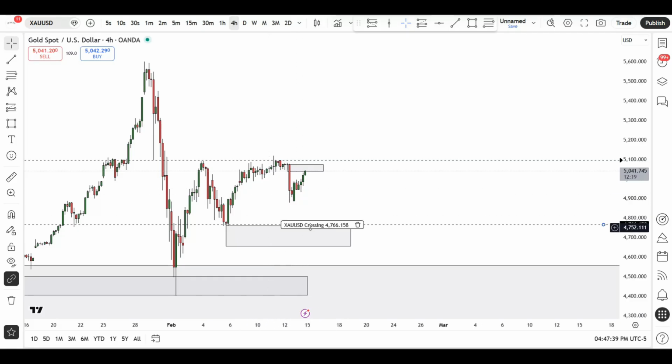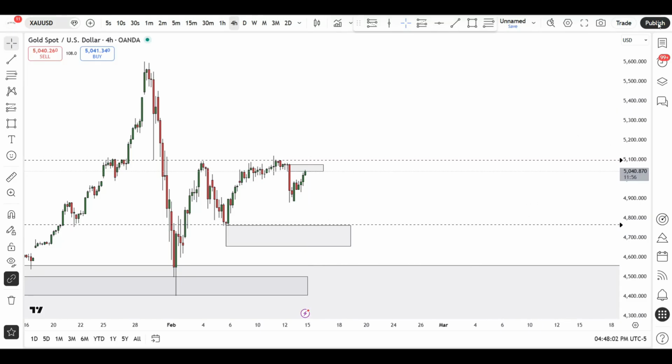You can see I have my alert sitting just above this level, and also above this particular zone that we have in this area. So let's see which one the market is going to get to first. If we break above to the upside, I'll look for demand zones that formed. If not, if the market pushes to the downside, I'm going to be going long from these particular areas. All right. Again, this is not financial advice. This is just what I'm going to be doing personally.